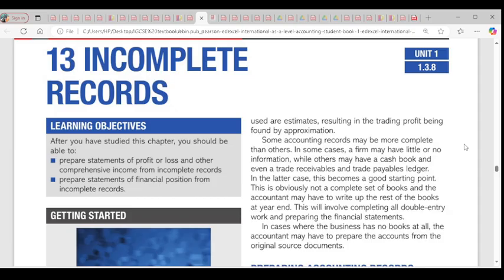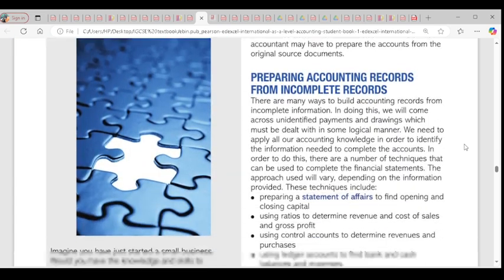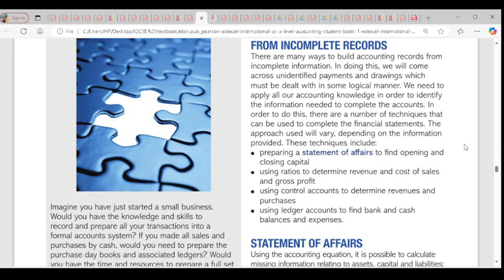So how do we prepare accounting records from incomplete records? The first thing we need to do is apply all accounting knowledge in order to identify the information needed to complete that account. Get the point I'm making here? We want to complete that incomplete record. So we need to apply our accounting knowledge to identify the information needed to complete the account. That's the first stage. Then the second one is preparing a statement of affairs.